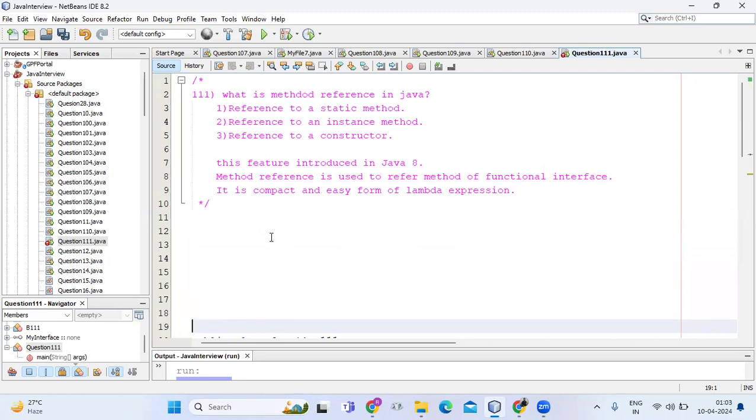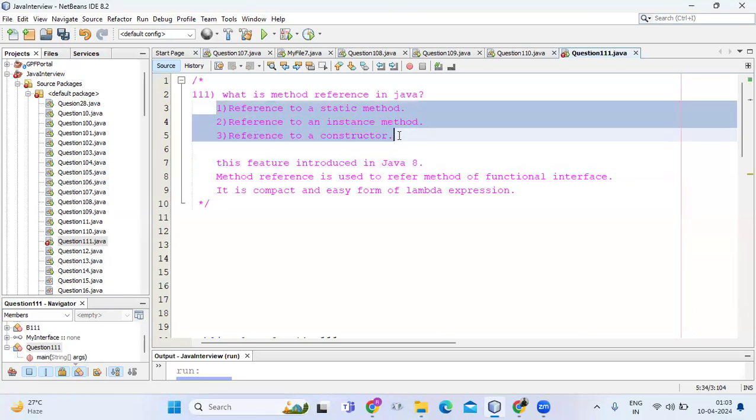So the next interview question may ask you: what is the method reference in Java? This method reference feature is provided from Java 8, guys. This feature was introduced in Java 8. There are three types of method reference: reference to a static method, reference to an instance method, and reference to a constructor. We will discuss them one by one.